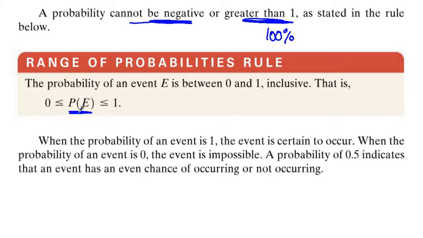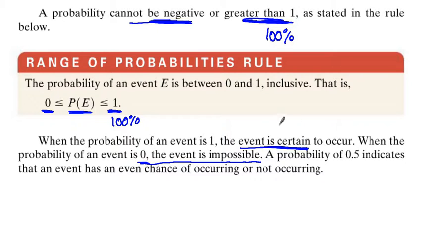This says the probability of any given event is going in a range from 0. Okay, 0% chance of happening means it's something impossible. I used to give the example of the Cubs winning the World Series. I can't do that since 2016. So 0% chance would be like the chance of adding 2 plus 2 and getting 5. You can't do it. It's impossible. And then it goes all the way up to 1 or 100% chance. If you say that something has a probability of 1 or 100%, it means it's absolutely certain. It's a 100% chance that the day that follows Sunday will be Monday.